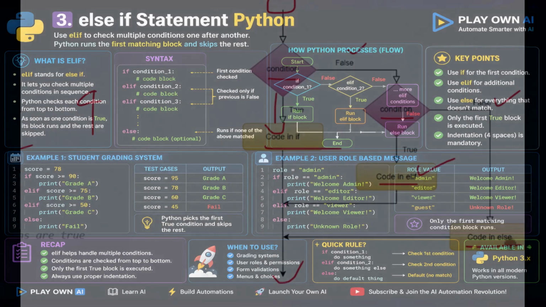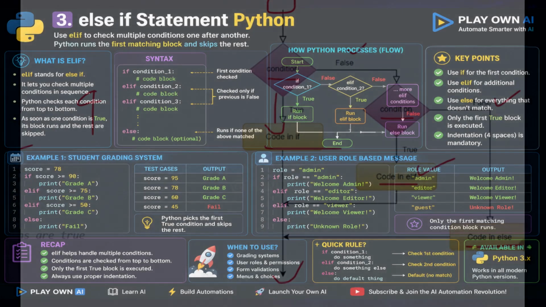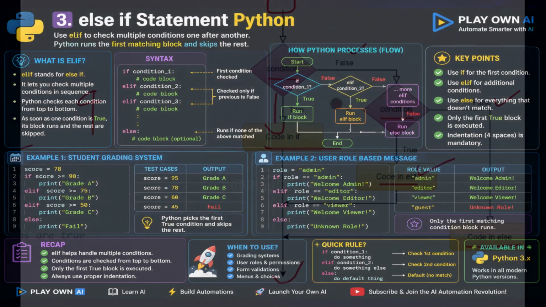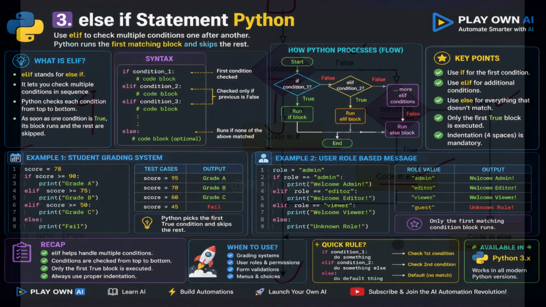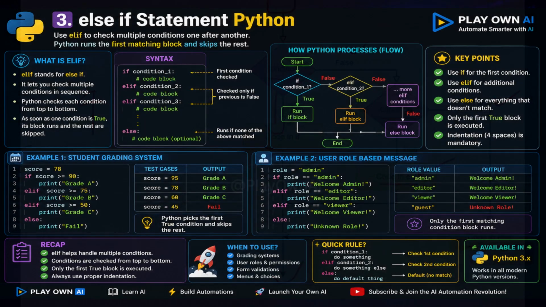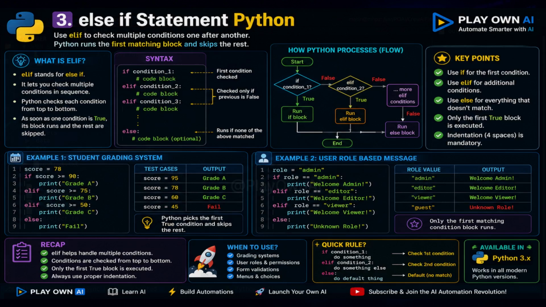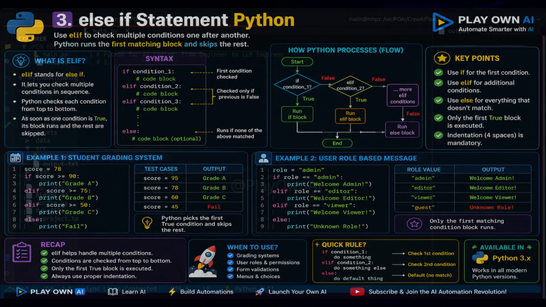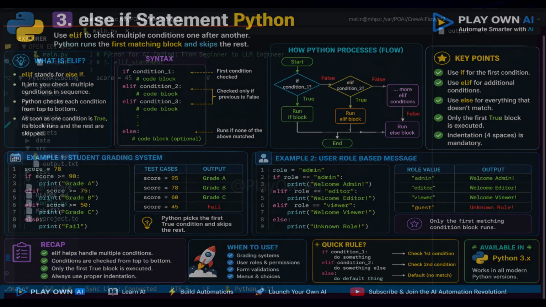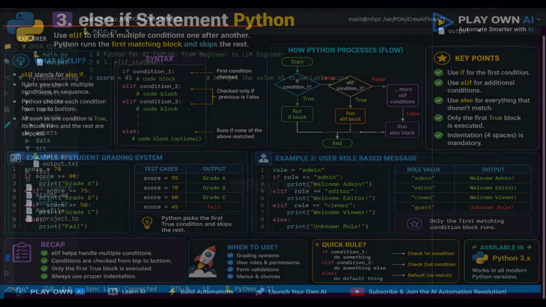Next, type elif score is greater than or equal to 50 colon. This is for students who score between 50 and 74. If true, type print in double quotes grade C. But remember, in our case, this won't run because 78 already matched the previous condition. Finally, let's write the fallback. In case none of the above conditions are true, type else colon. Then indent and type print in double quotes fail.